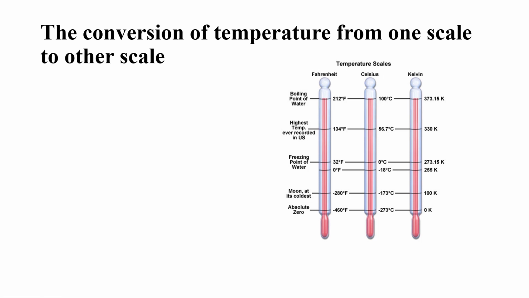So whenever we want to relate or convert one scale into another, we can use this formula.